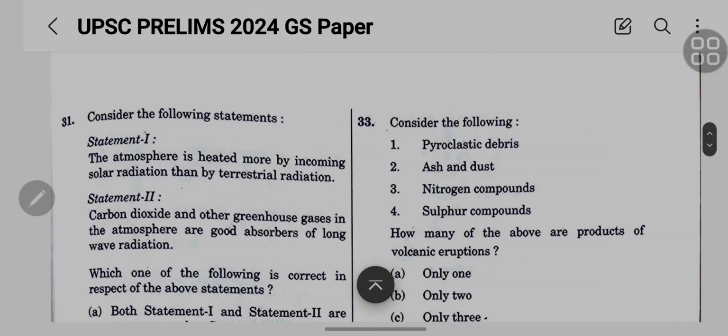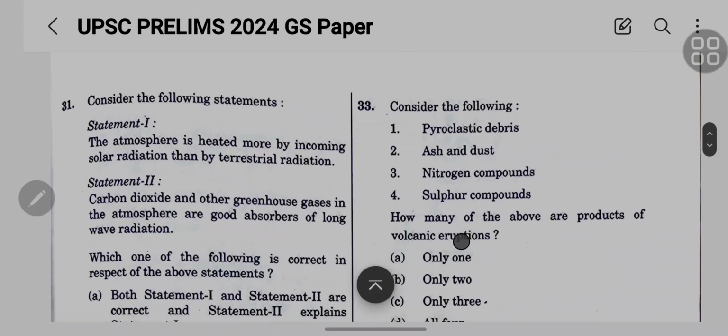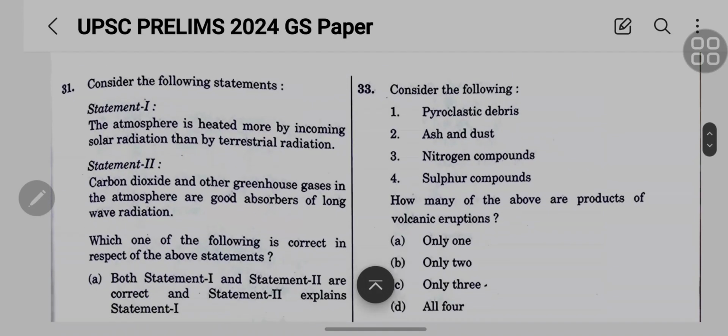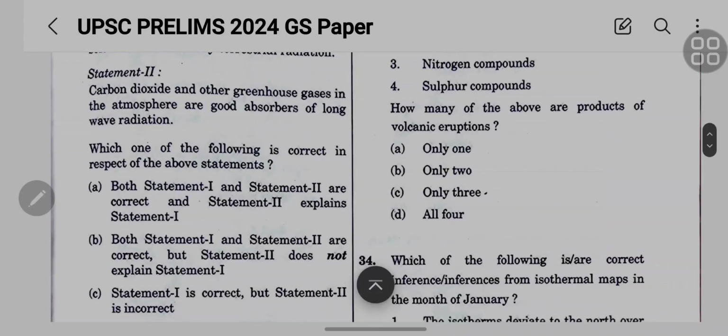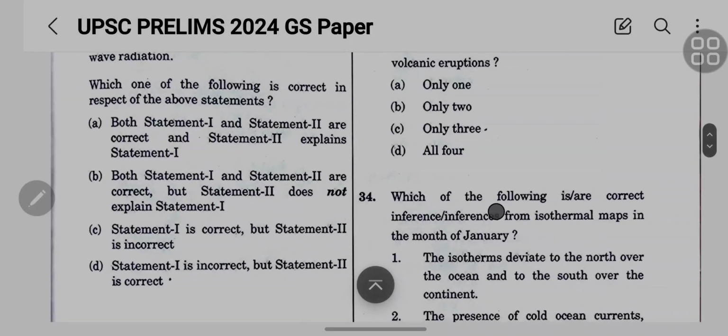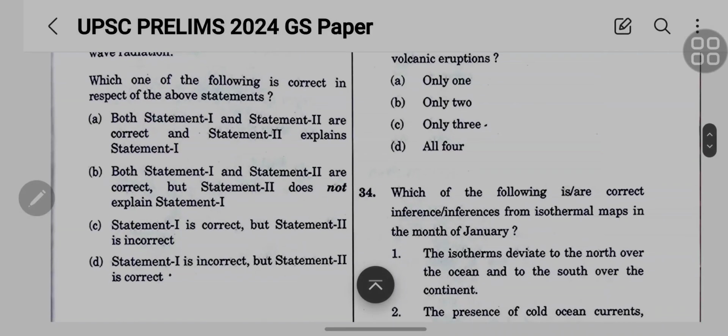UPSC Civil Services Preliminary GS Paper 1, Part 2. Okay, question: consider the following statements. Statement 1: the atmosphere is heated more by incoming solar radiation than by terrestrial radiation. Statement 2: carbon dioxide and other greenhouse gases in the atmosphere are good absorbers of long wave radiation. Which one of the following is correct in respect of the above statements? Both statements 1 and 2, etc.